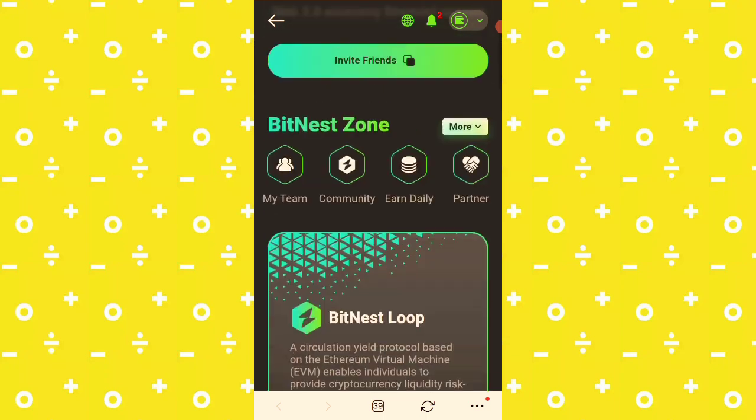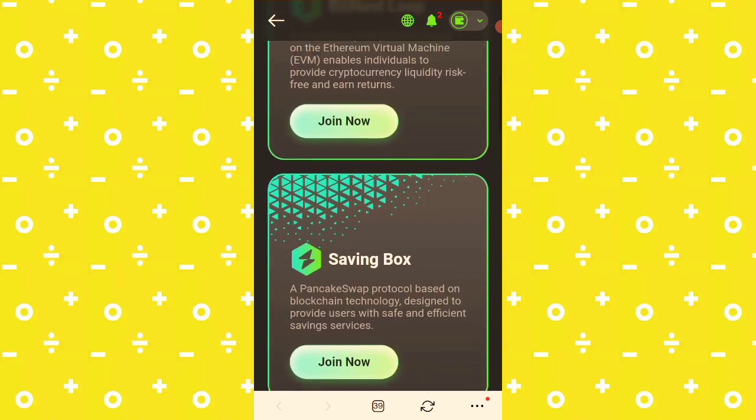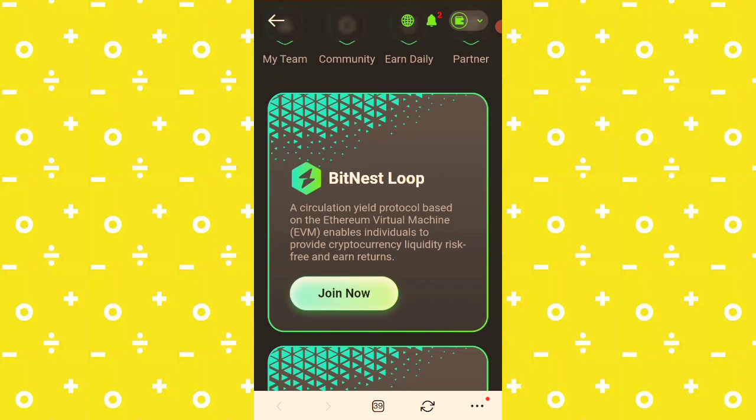You can see this is what the platform looks like. Very straightforward, no hassle, nothing. It's just too good. So to get started, you must have BSC USDT in your wallet. Any wallet you are using, preferably OKX or Token Pocket, make sure you have USDT BEP20 in your wallet